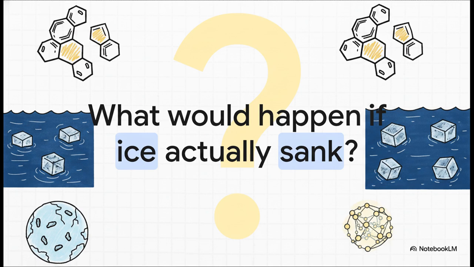So I have to ask you, what do you think would happen to the oceans if ice played by the normal rules and it actually sank? The terrifying reality is that our oceans would freeze from the bottom up, eventually turning Earth into a giant, lifeless ice cube, entirely wiping out all marine life. The fragile, miraculous, rule-breaking design of matter is literally the only reason we are even here to study it.